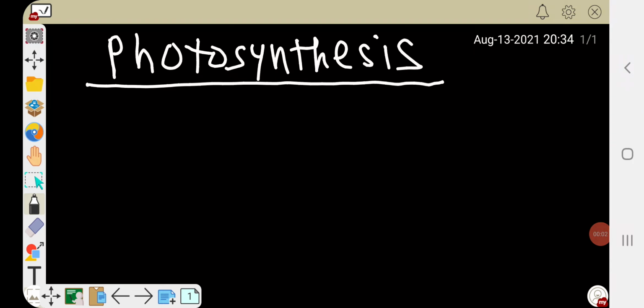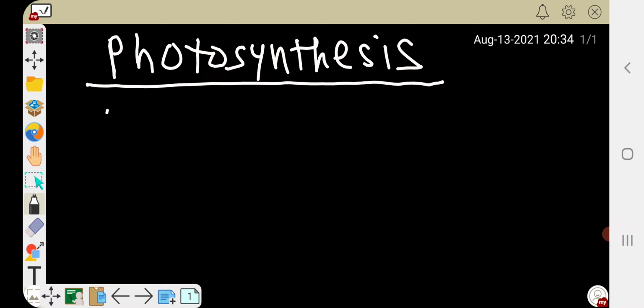Hello friends, I am back with one important concept from biology, that is photosynthesis. Photosynthesis, we all know this process. In 8th or ninth standard, we have listened about photosynthesis and we have studied about this. But still, I am highlighting some points from photosynthesis.